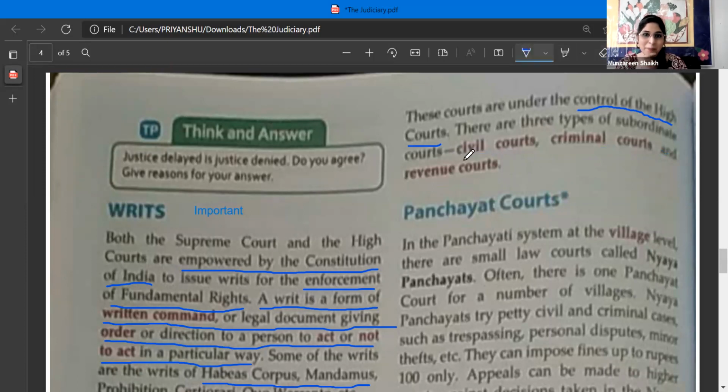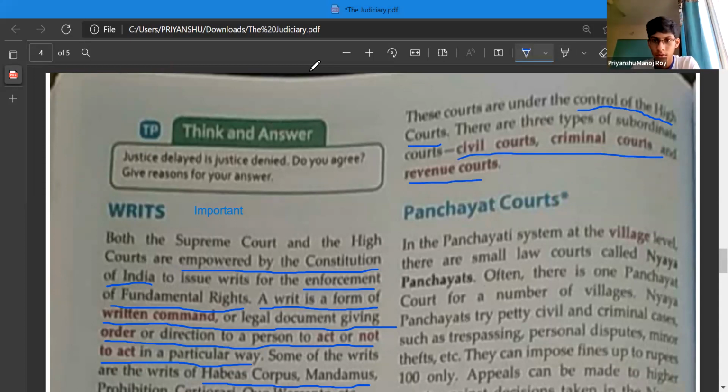Do you remember? Yes, ma'am. So what happens in civil? Let me just revise. Can anybody tell me about civil courts? Yes, Sia. Whatever disputes of the society, of the common people, whatever disputes and arguments there are, those can be taken to the civil courts. Okay. Criminal courts are those courts which handle the cases regarding someone who has illegally committed a crime, criminals.